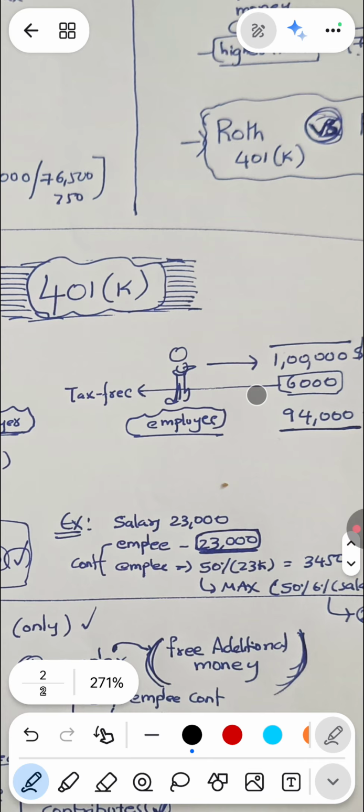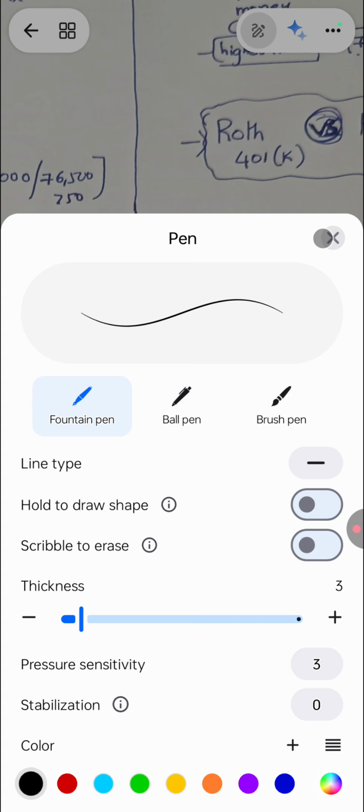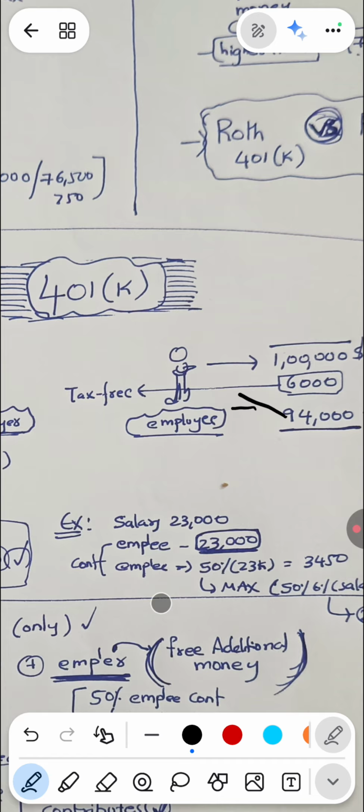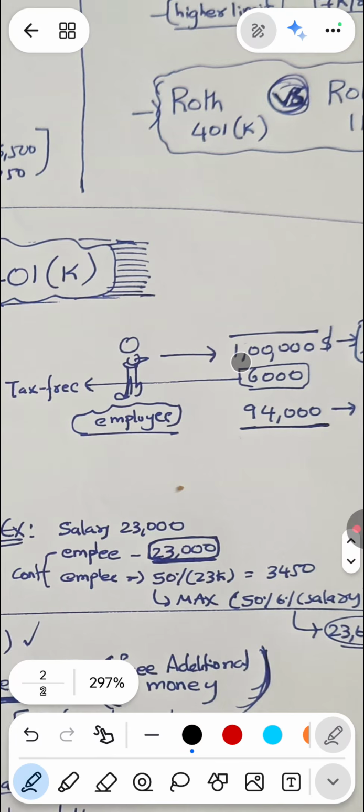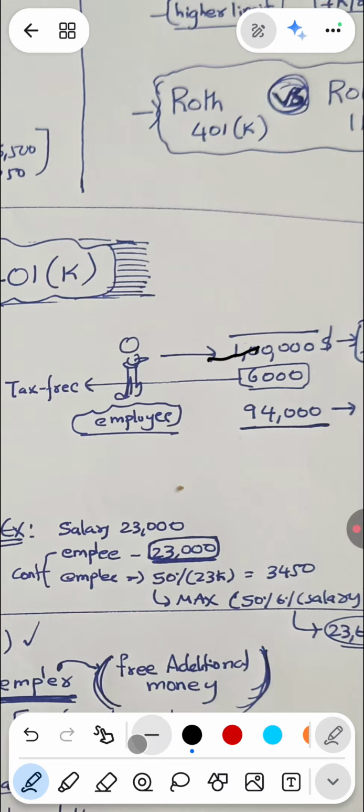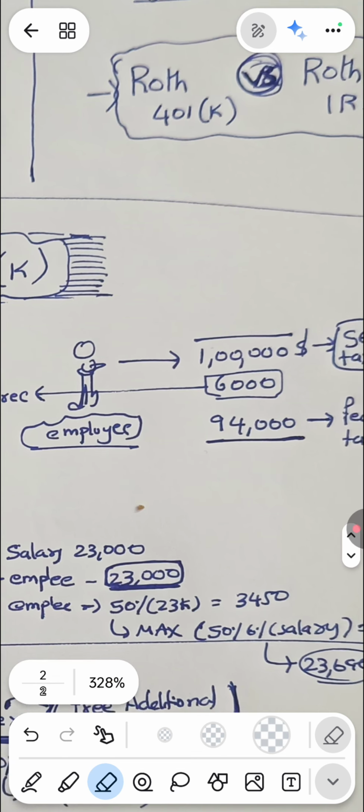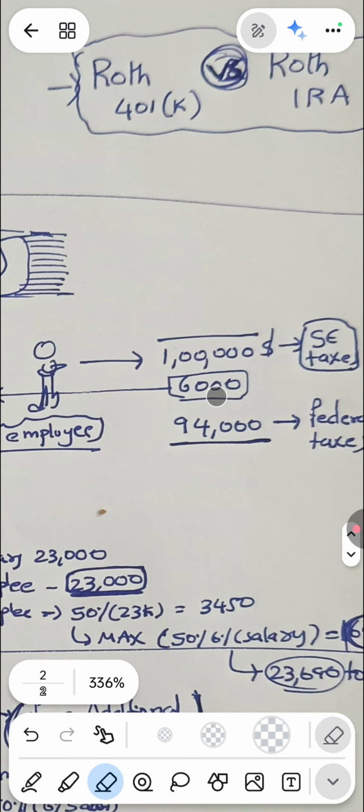This is an employer. Let me say the salary is $1 lakh, and the employee is contributing $6,000.